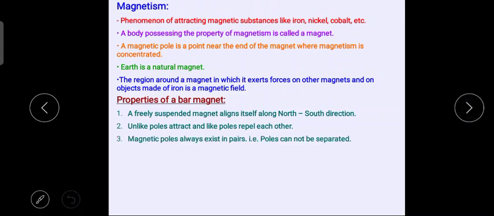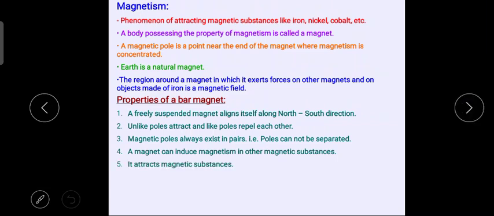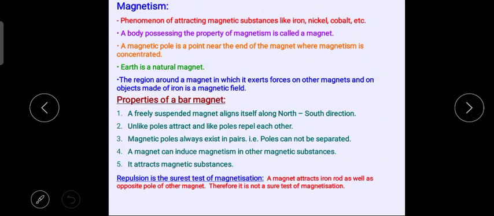Point number 3: magnetic poles always exist in pairs. That means they cannot exist individually, and the pair cannot be separated. A magnet can induce magnetism in other magnetic substances. It attracts magnetic substances, and repulsion is the surest test of magnetization.